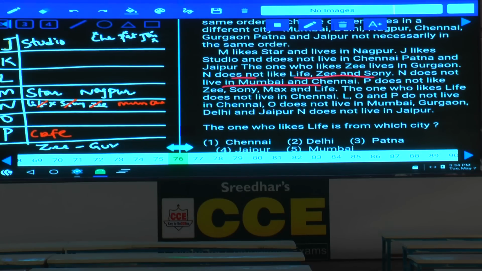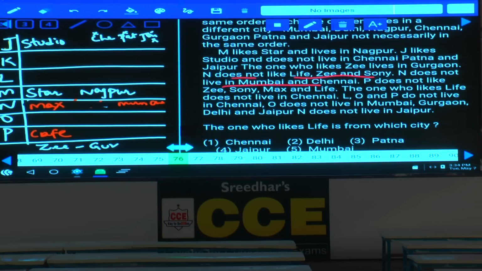And if P is KF, then again come back to N. N does not like Life, G and Sony. Life, G and Sony were ruled out. Studio, Star and KF were also ruled out. 6 were ruled out. Now we are left with only one. What is that one? Max. And this N likes Max. Are you following this or not? Now finally, N likes Max.